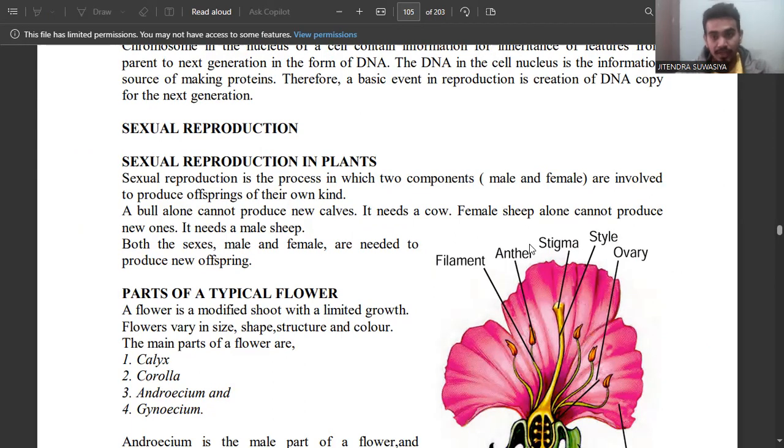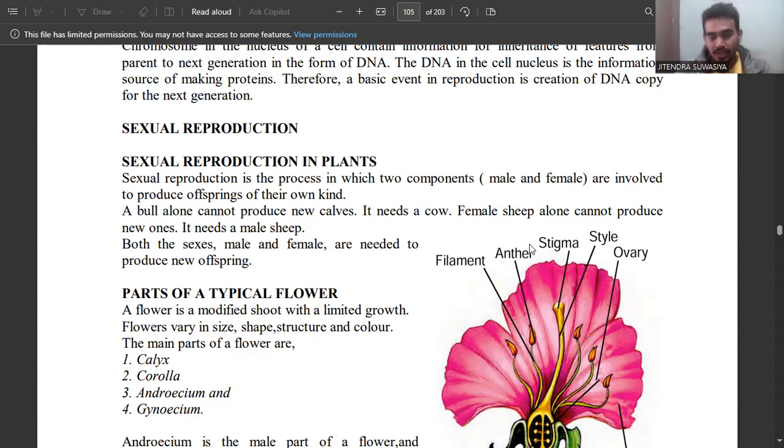For any organism to maintain the continuity of its life in the world, it has to go through some processes. One such mechanism is reproduction, the process by which an organism continues its life. There are two modes of reproduction.